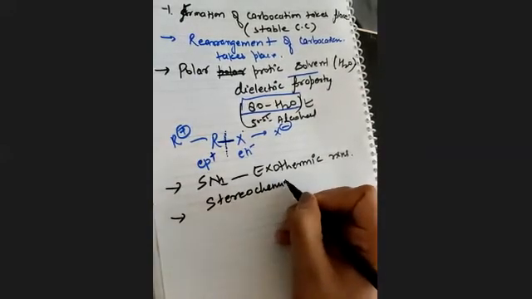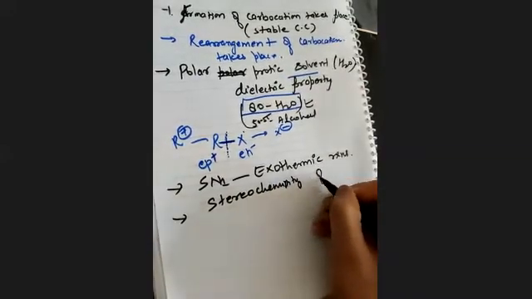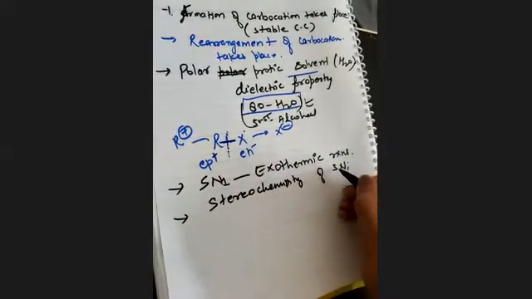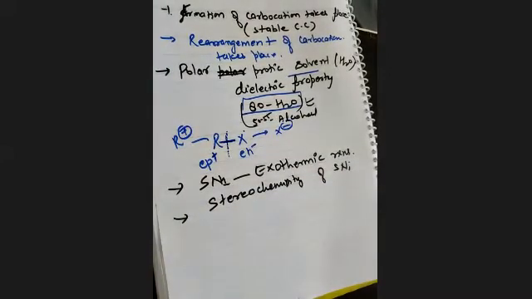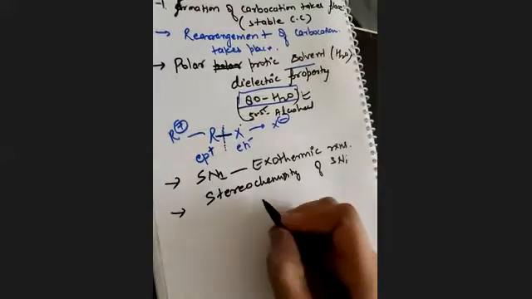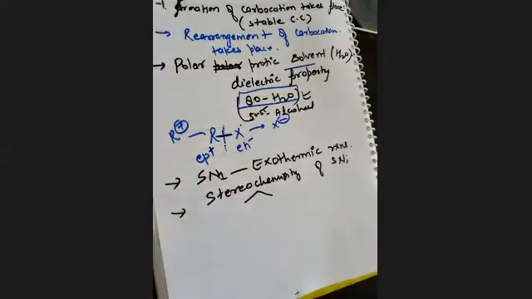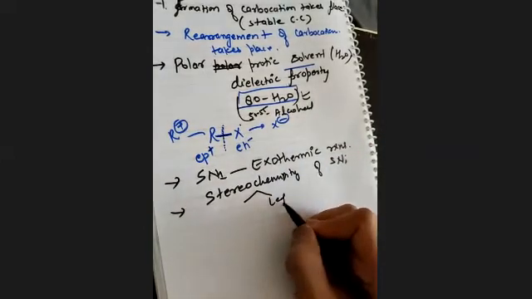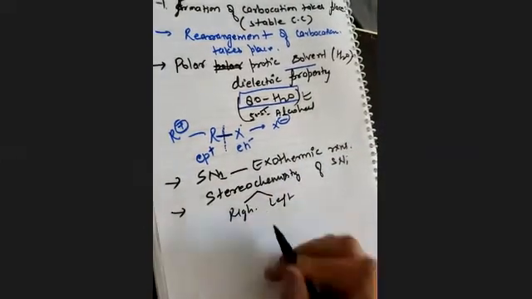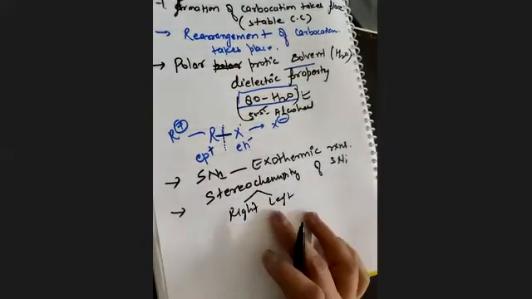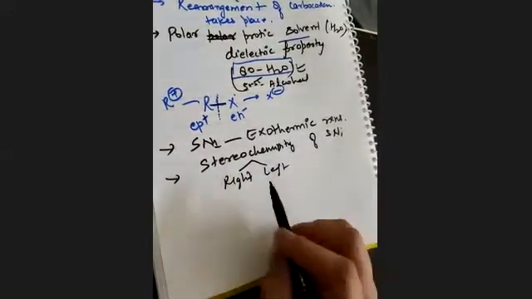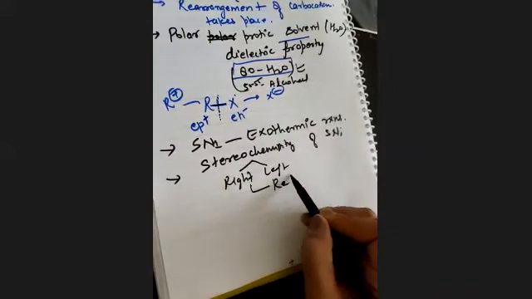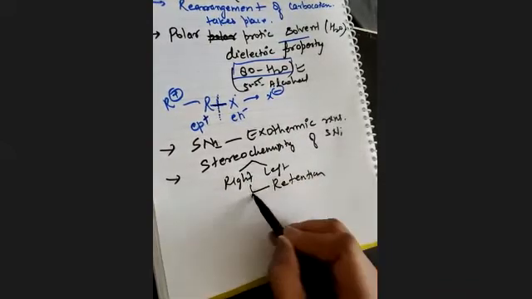What do you mean by stereochemistry? Stereochemistry means that after getting the product, your product will divert the plane polarized light towards left or towards right, and that will decide the arrangement of the ions. In chemistry, we studied about retention and inversion.